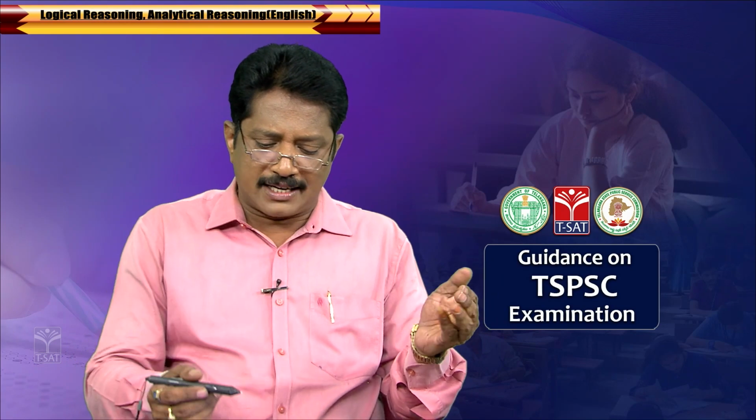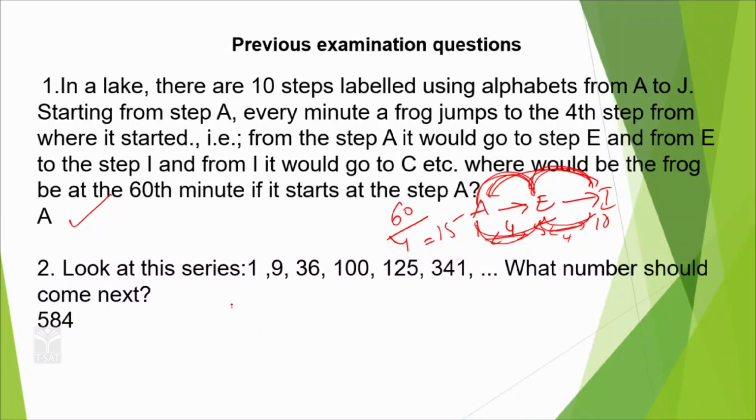As I already said, number series are generally based on cubes or squares. When you observe 1 and 9, you can write 1 as 1 cube, and 9 as 1 cube plus 2 cube. What is 1 cube plus 2 cube? It is 1 plus 8, which is 9. 36 is 1 cube plus 2 cube plus 3 cube: 1 plus 8 plus 27 is 36.